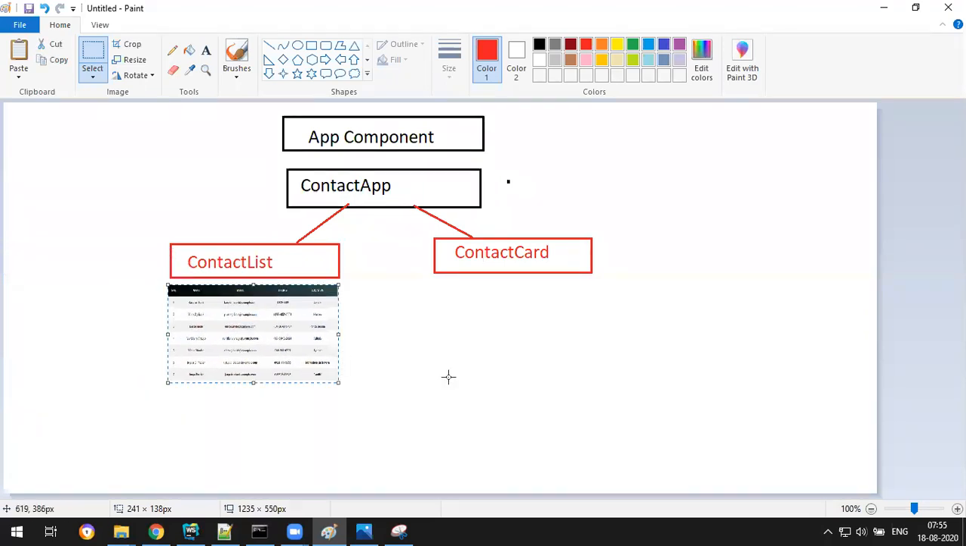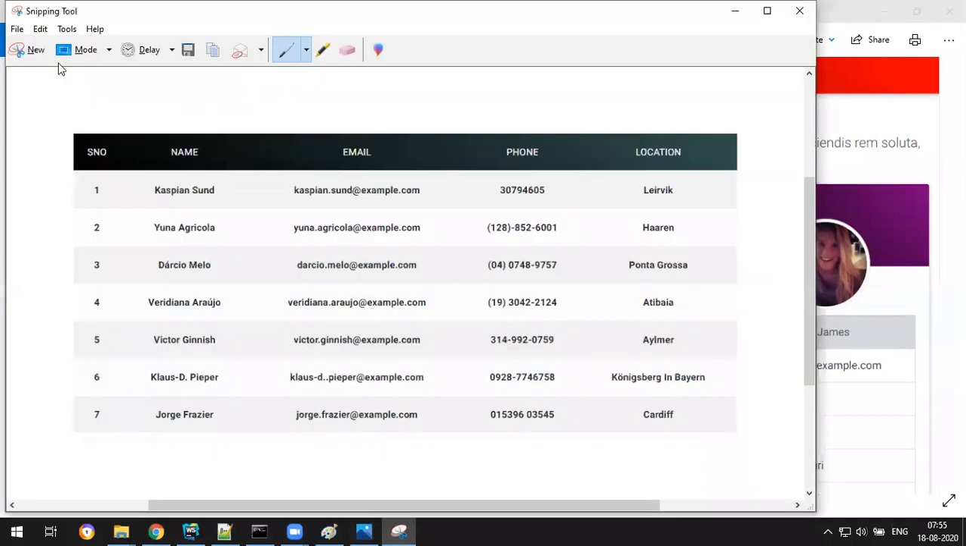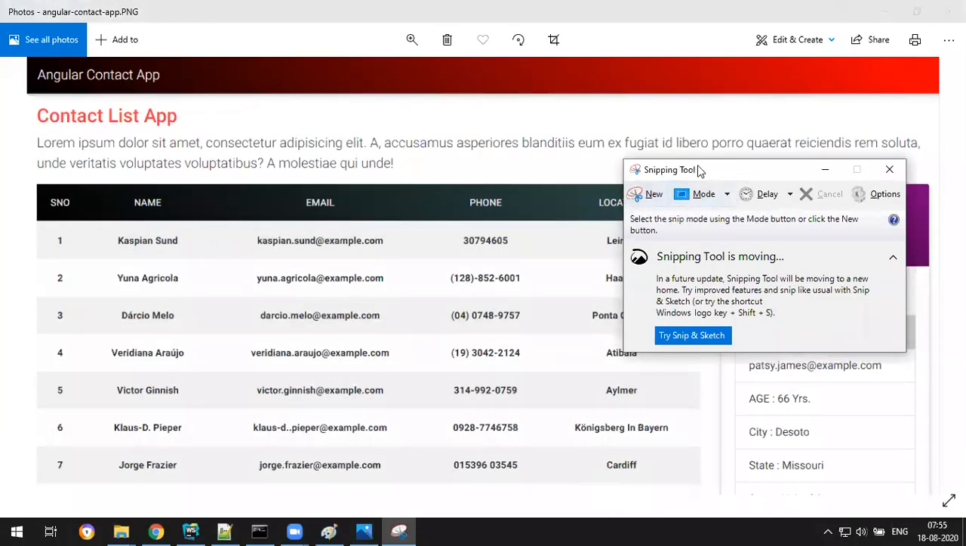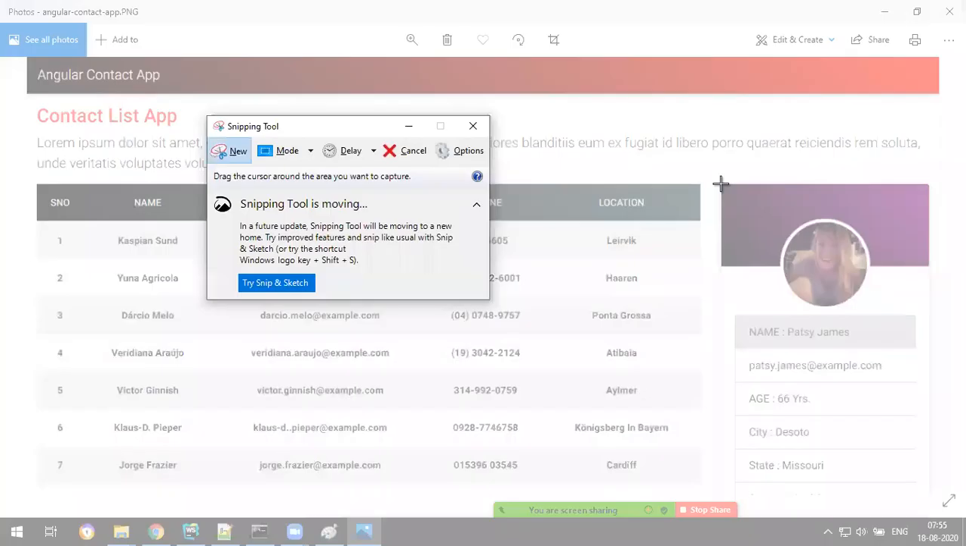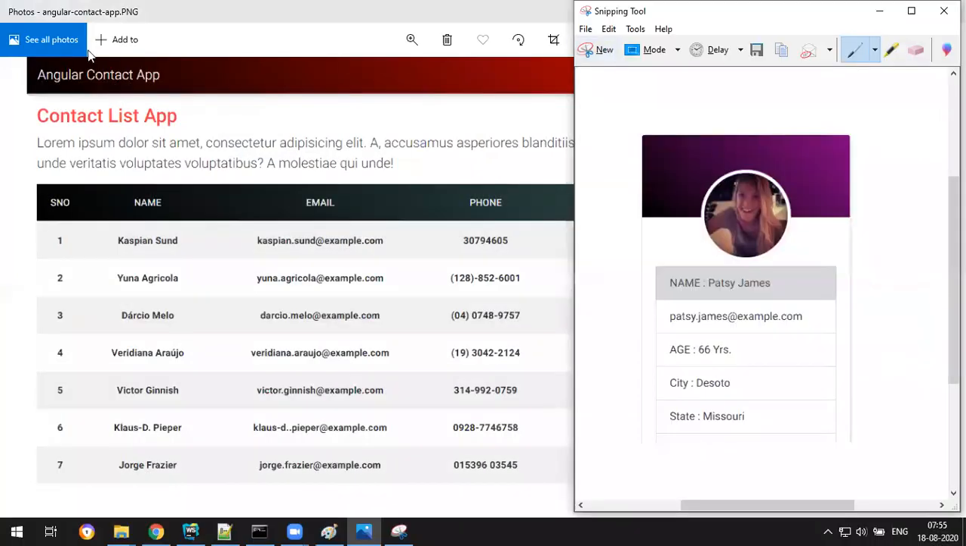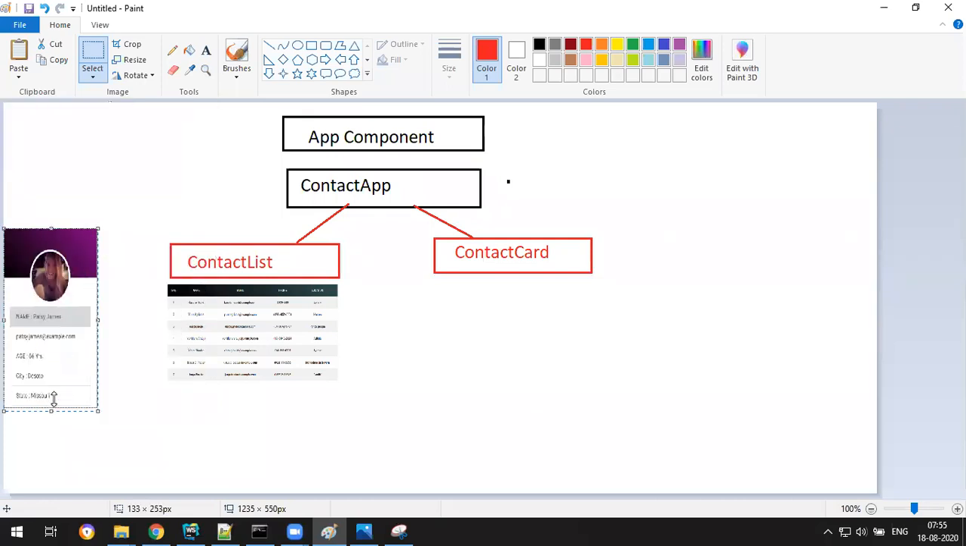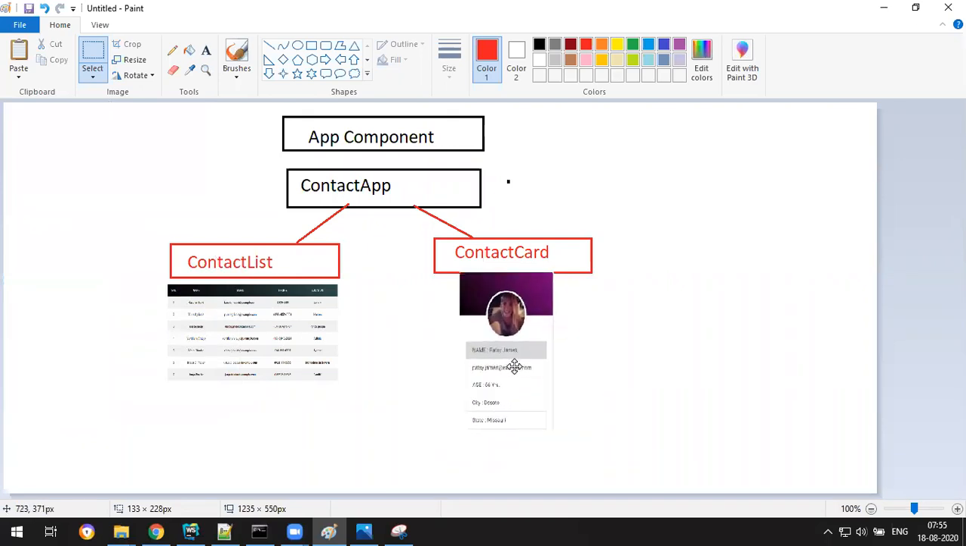Yeah, it will be here. Okay, and this one, this guy will be on this side. Yeah, this card will be here. Let's go. Okay, I want to display that here.